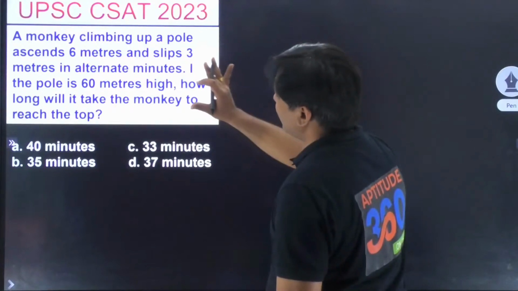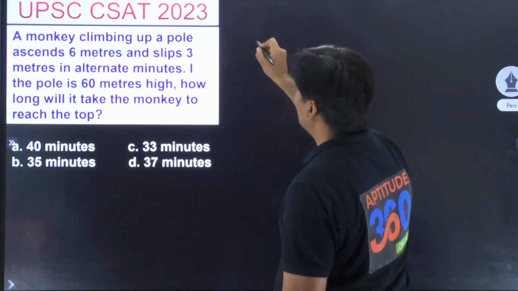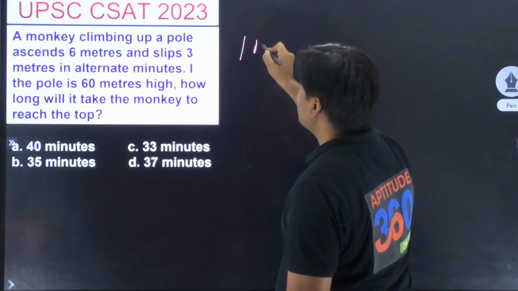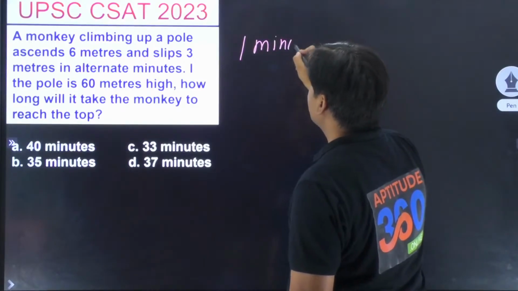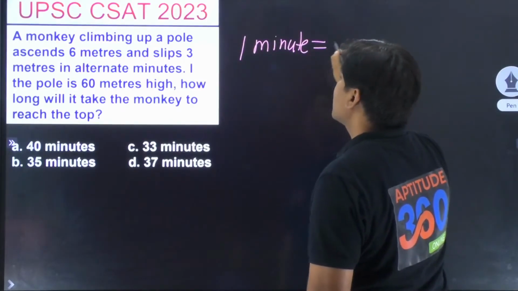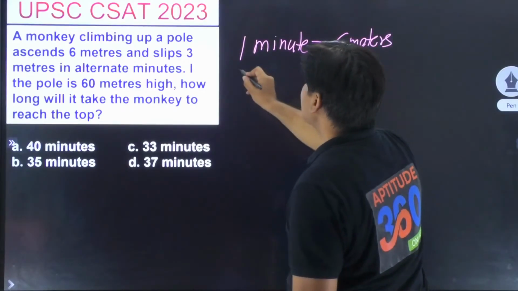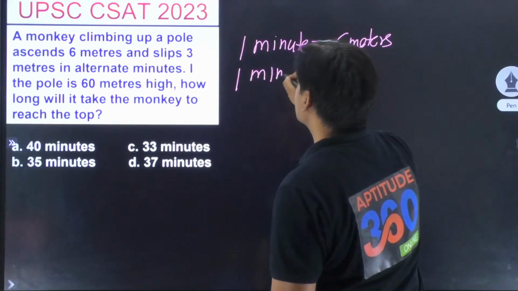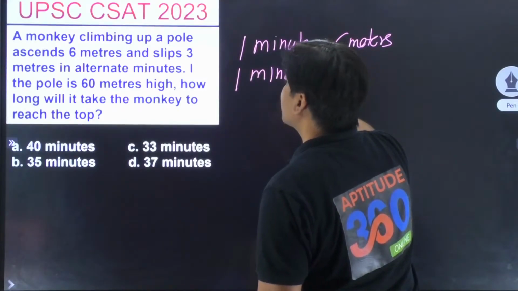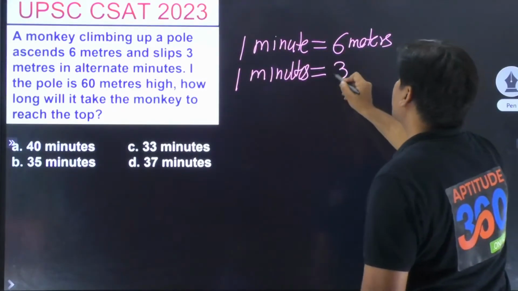It's pretty simple. आपको करना क्या है, ये monkey है और 1 minute में ये ऊपर गया कितना? 6 meters. And then in the subsequent minute, it slips down by 3 meters.